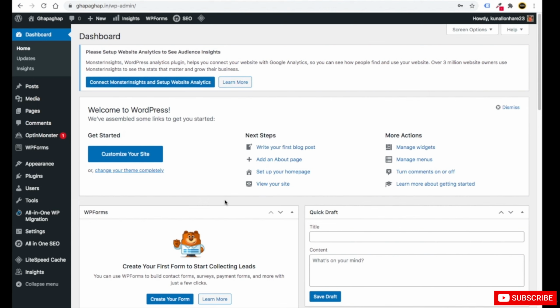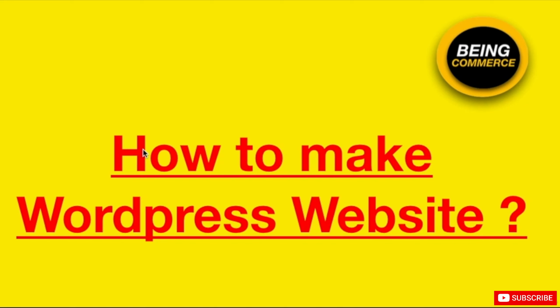After you put the username and password, you will go to your WordPress dashboard. So it's super simple to install WordPress or any website on Hostinger when you have purchased hosting from Hostinger plus you have got the domain for free from Hostinger. So it's the simplest method to do this. How to install a WordPress website?